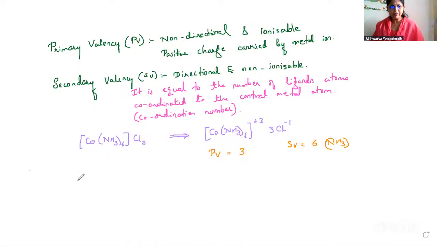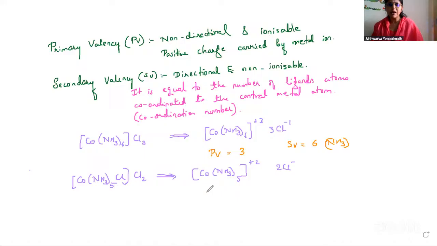Let me say I have cobalt again, [Co(NH3)5Cl]Cl2. So how does it ionize? Come on, tell me. It ionizes as [Co(NH3)5Cl]2+ and 2Cl− ions. So this is how we write. Now tell me which are the primary valencies. What is the primary valency? Primary valency is 2.